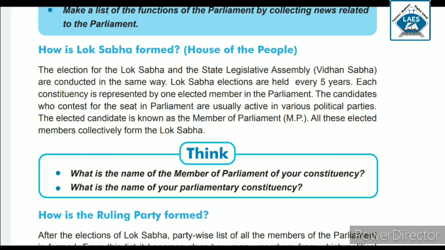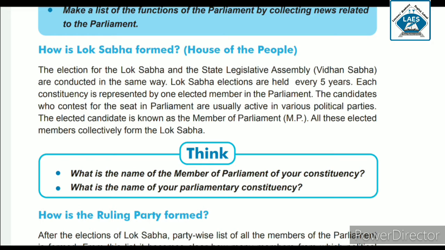Lok Sabha को हम lower house से भी जानते हैं. How is Lok Sabha formed? Lok Sabha कैसे formed हुई? House of the people. The election for the Lok Sabha and the state legislative assembly, that is Vidhan Sabha, are conducted in the same way. लोकसभा और जो स्टेट लेजिस्लेटिव असेंबली है, जिसे हम विधानसभा से भी जानते हैं, उनके जो इलेक्शन होते हैं सेम वे में कंडक्ट होते हैं.